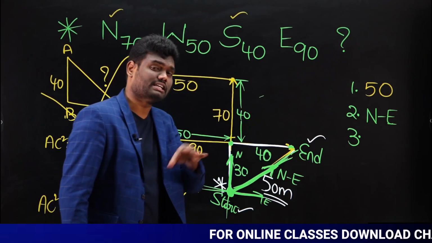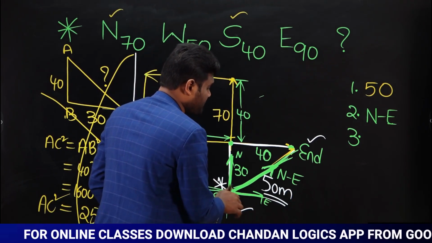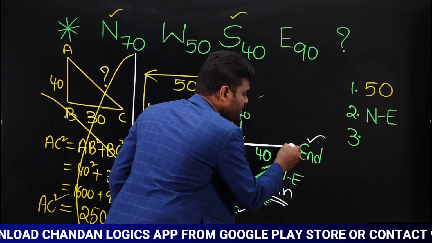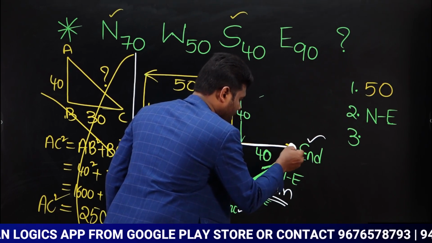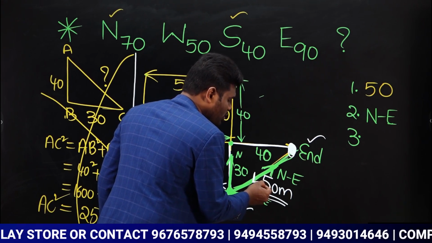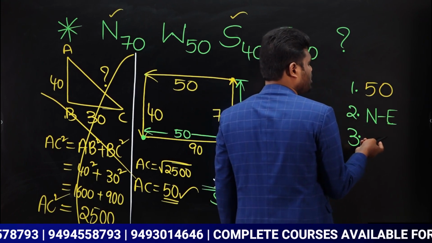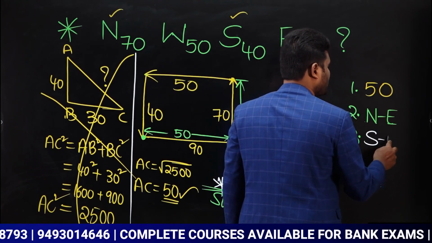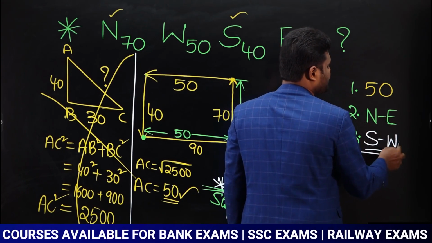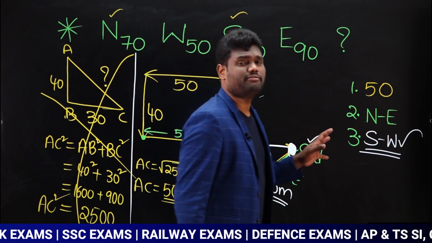If the question is reversed, meaning in which direction is the starting point from the ending point, then I need to look from the ending point. If I look from the ending point, in which direction is the starting point? Then I need to calculate in this way, which means exactly opposite of this. What is the opposite of northeast? Southwest. Yes or no? North opposite is south, east opposite is west. So we can say the answer is southwest. Is it clear? Very, very important.